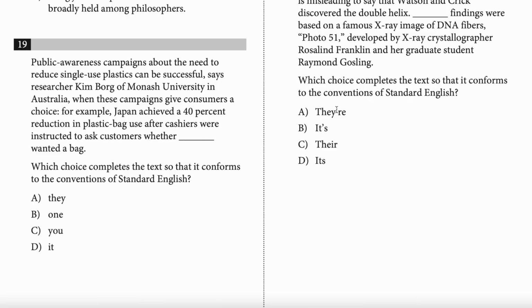But A is looking really good. Do you think C is going to work? No. I don't think so either, right? I don't think we have to play. What about D? Is that going to work? No.